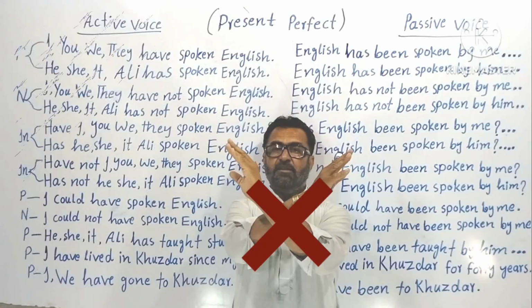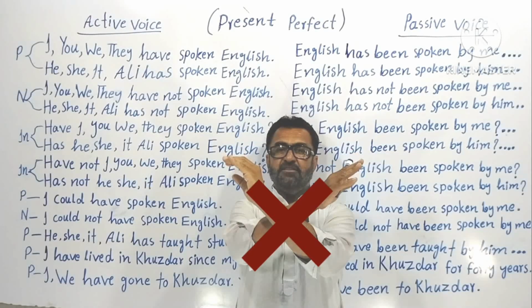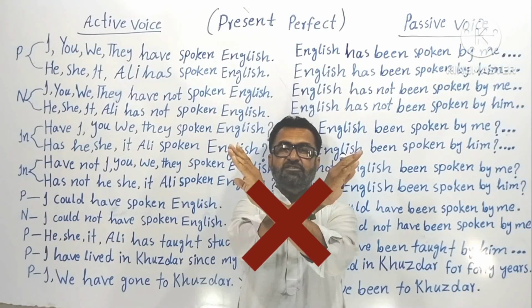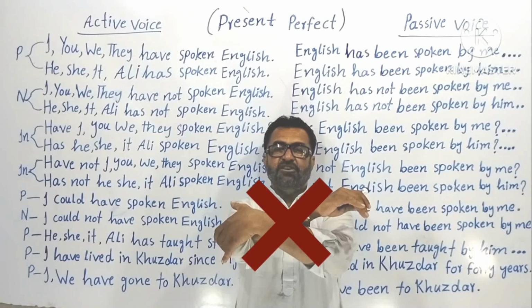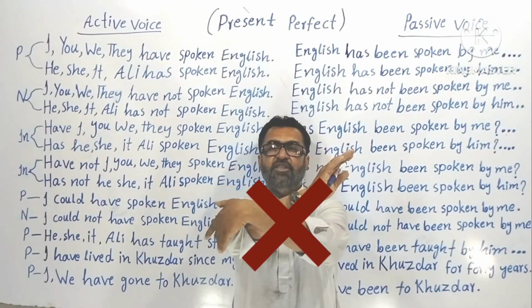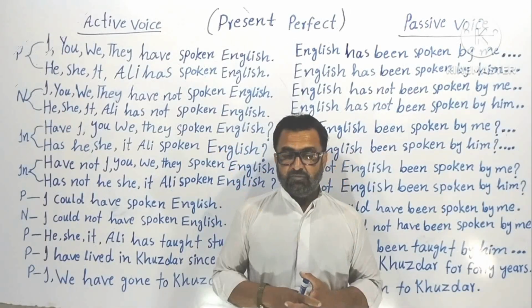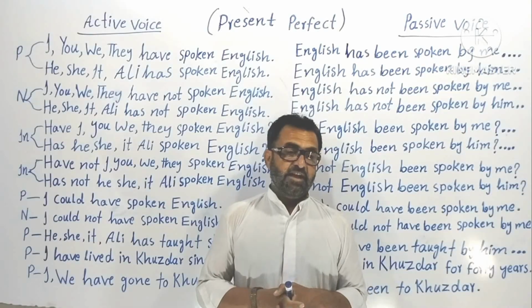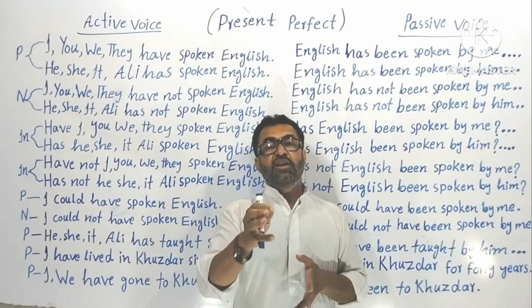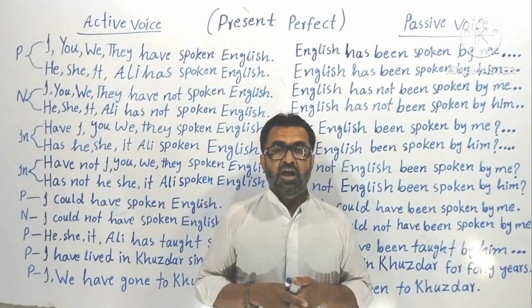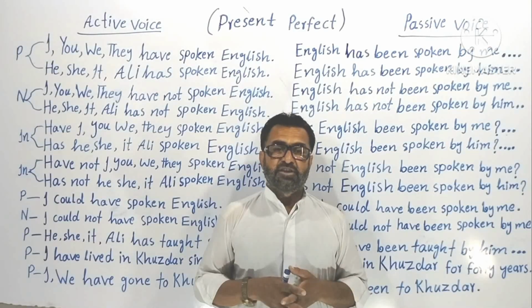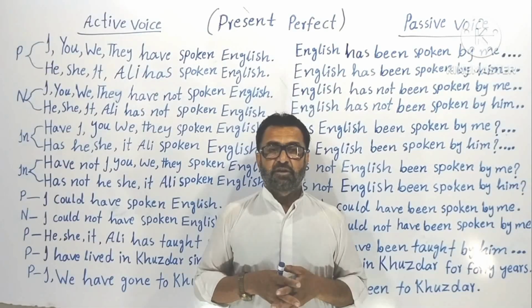Understood? Now the beginning of active voice comes at the end of passive voice. Okay, the end of active voice comes at the beginning of passive voice. Understood? This thing can come here and this thing can go there. Understood? Here I would like to tell you one more thing, that in active voice, passive voice, only transitive verbs are used. I mean, only a transitive verb is used, not an intransitive verb.